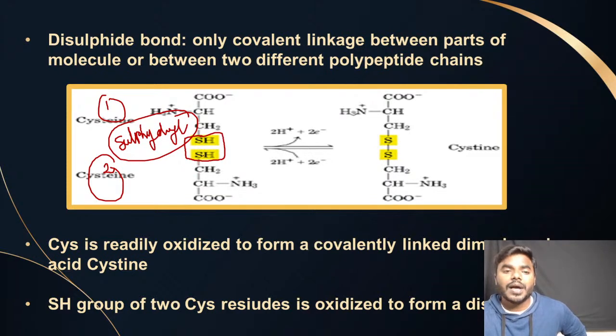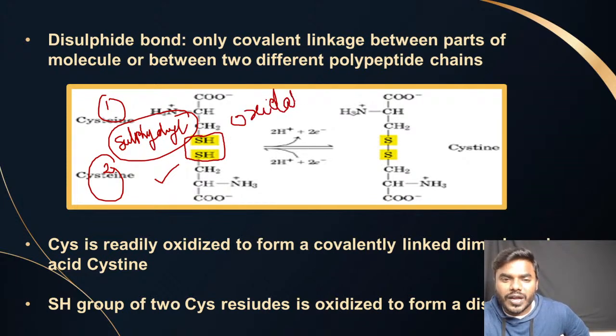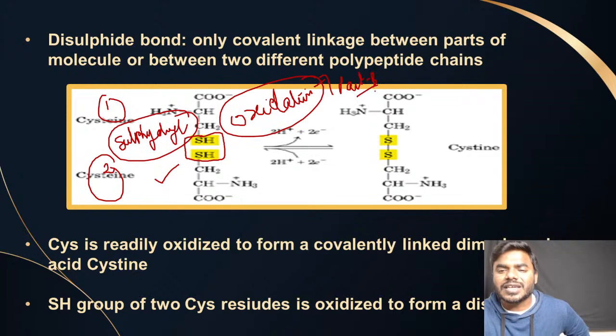Okay, everyone remember friends, the two cysteine molecules are associated with each other by the sulfhydryl linkage. Correct na? Now everyone just listen. If it is associated with this particular sulfhydryl linkage, just listen to me carefully. What happens? There will be a process of oxidation. Friends, this also you can expect as a question in part B. Okay, which of the following chemical reactions is taking place in the formation of a disulfide bond?